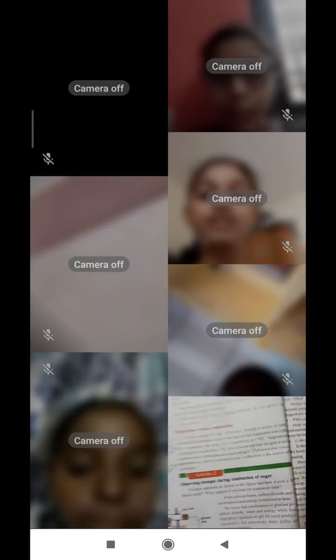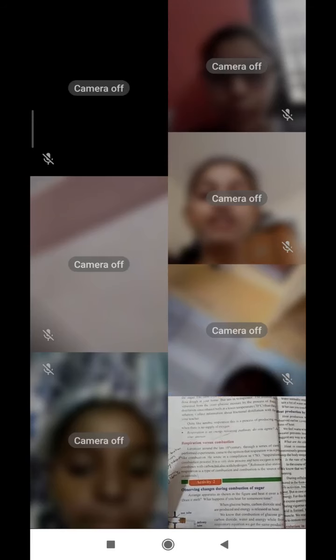Next, respiration versus combustion. This also we have discussed. Combustion means burning in the presence of oxygen. Respiration means, in the presence of oxygen, releasing energy from glucose. So what is the comparison here? In the case of combustion also carbon dioxide releases. In the case of respiration also carbon dioxide releases. In respiration, heat energy releases.